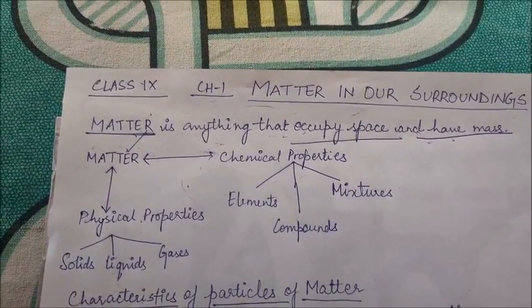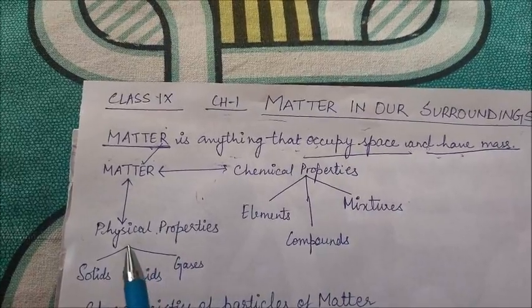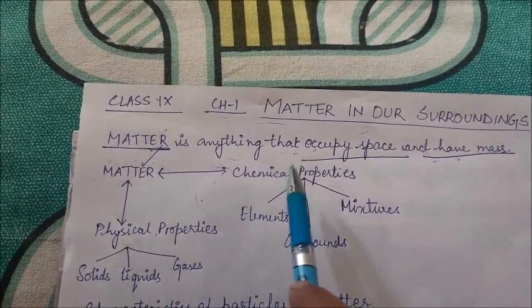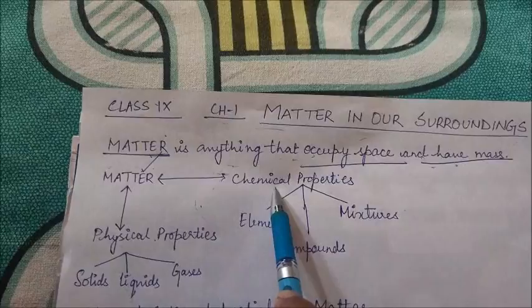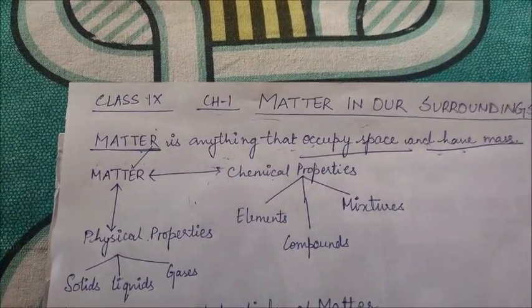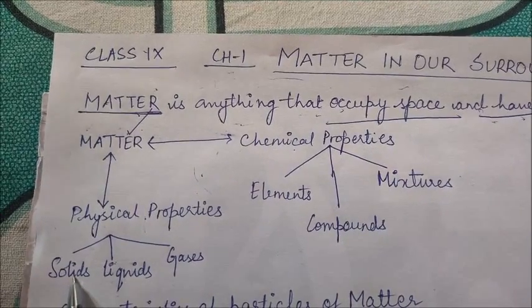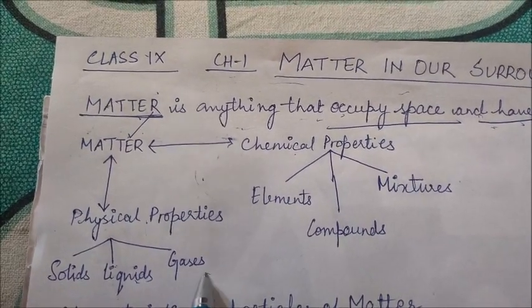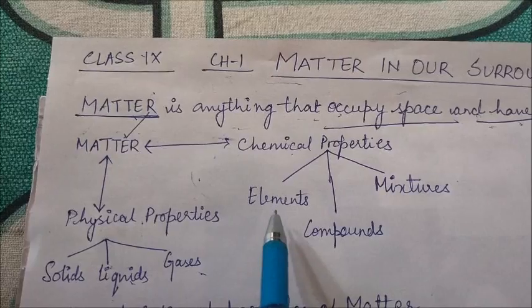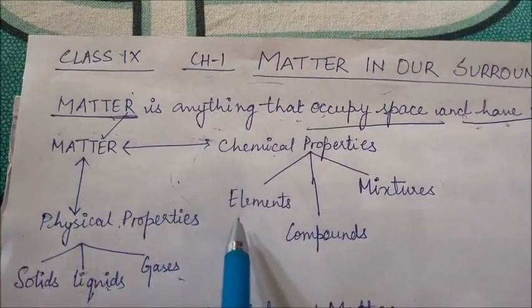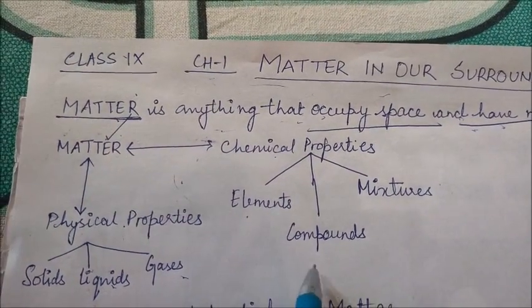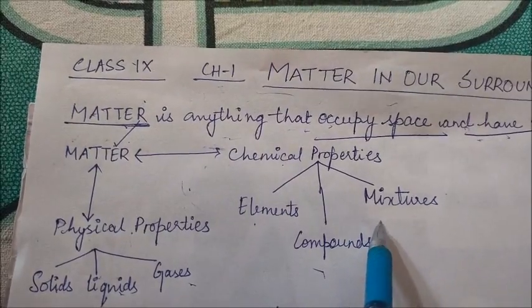Matter can be broadly classified according to physical properties or according to chemical properties. According to the physical properties, matter is classified into three types, that is solids, liquids and gases. And according to the chemical properties, matter is classified as elements, compounds and mixtures.